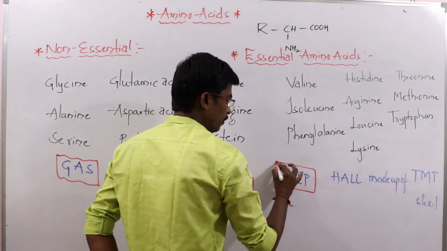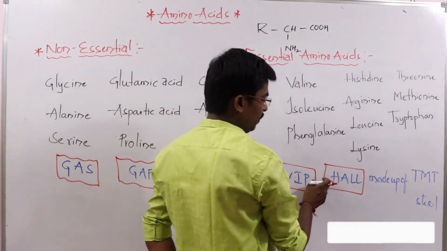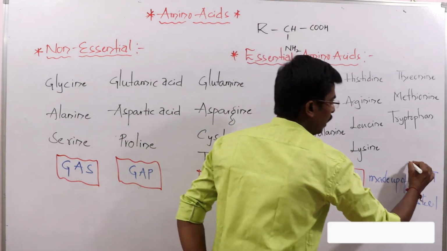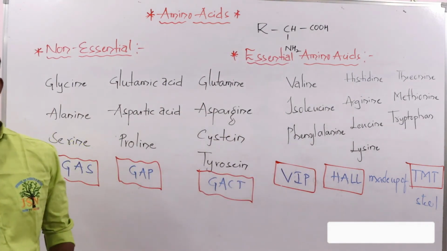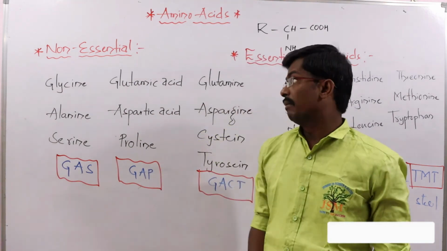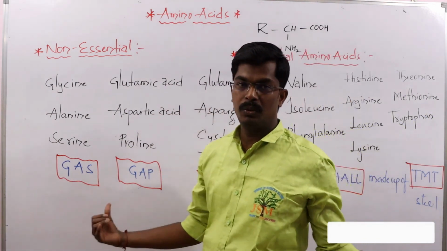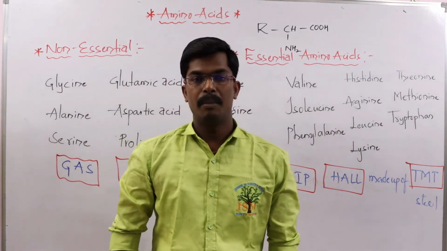Here VIP is valine, isoleucine, phenylalanine, and ALL is arginine, leucine, lysine along with histidine, and TMT is threonine, methionine and tryptophan. So this is a simple way to remember the most important 20 amino acids, which I have given under the two classifications, essential and non-essential amino acids.